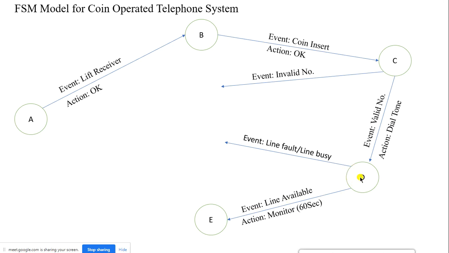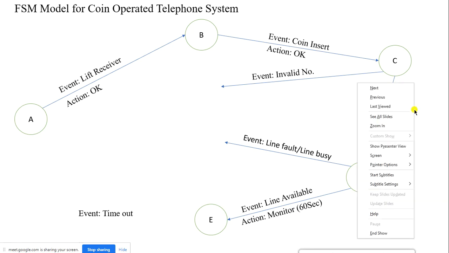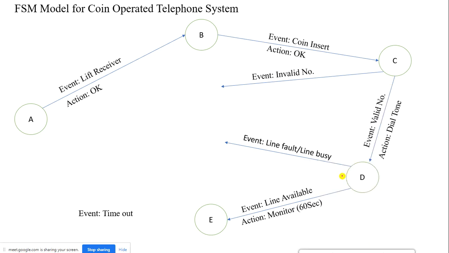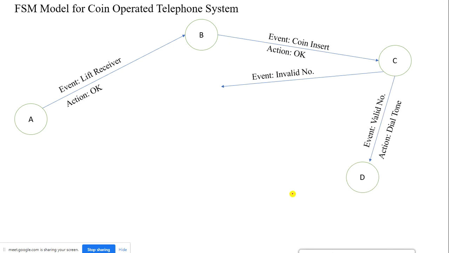In this, there might be another chance also. What is the worst case possibility? Line may be busy, right? I'll just repeat.